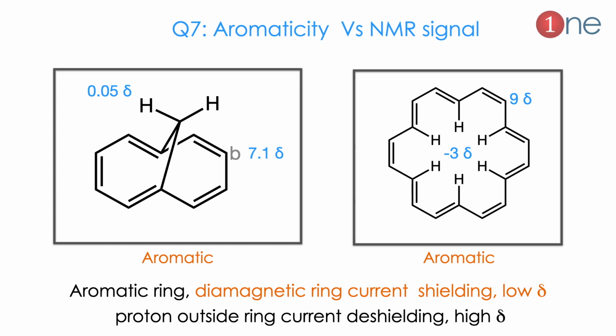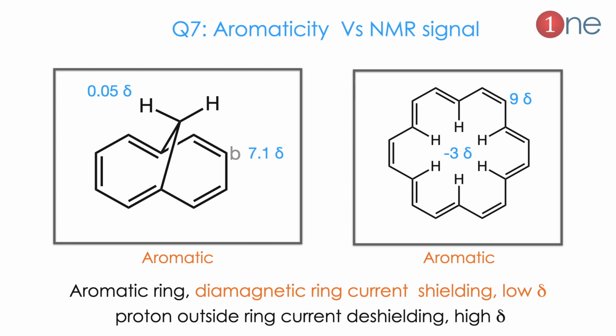The NMR question can be extended in many ways. You should know which chemical shift comes to which. So here I have shown two aromatic systems. People ask you to match the chemical shift. So you should always write that the more electron, the more shielding and the lower the chemical shift. So here you can see the 10 annulene system, where both hydrogens come in the shielded one, which is 0.05 delta, and the outside one comes at 7.1 delta.